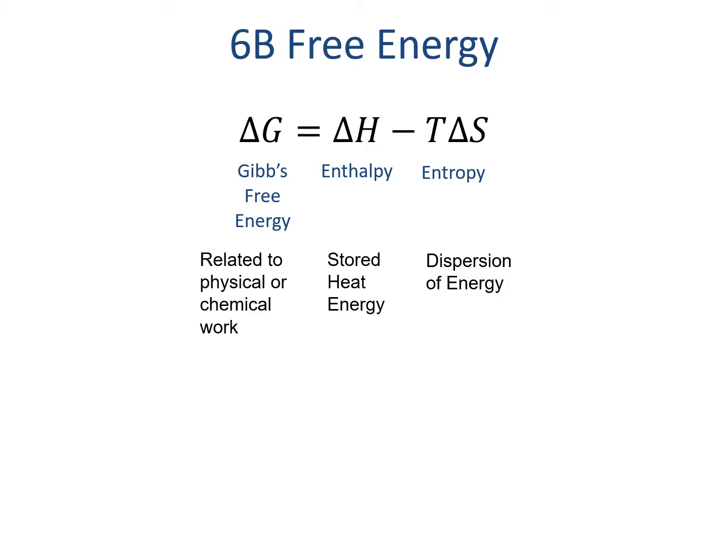Central to this study is the idea of free energy, the potential of a chemical system to do work. The free energy equation shown defines the capacity for work, delta G, in terms of the stored heat energy within bonds, the enthalpy, given as delta H, and the temperature, given as T, always in Kelvin, and the dispersion of energy given as delta S, the entropy. The delta S is always positive for the universe. If the capacity for work goes down, that is, the delta G is negative, the reaction will occur spontaneously.